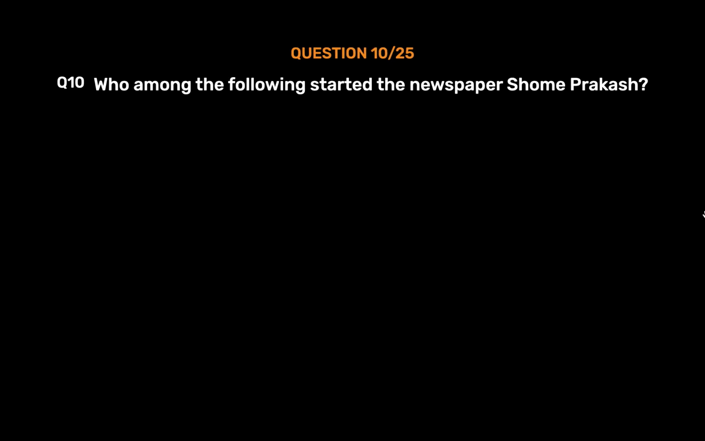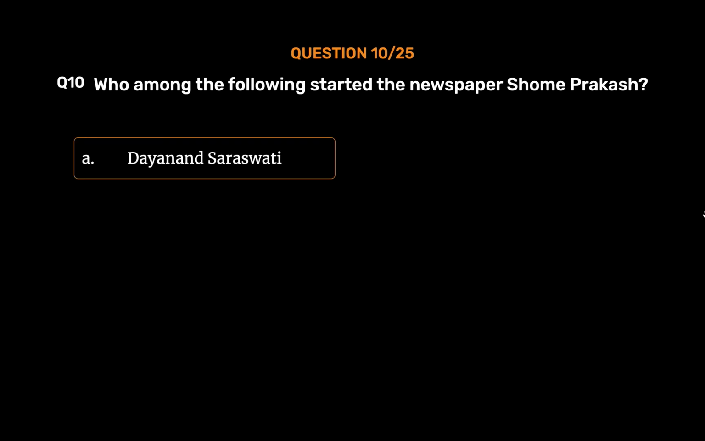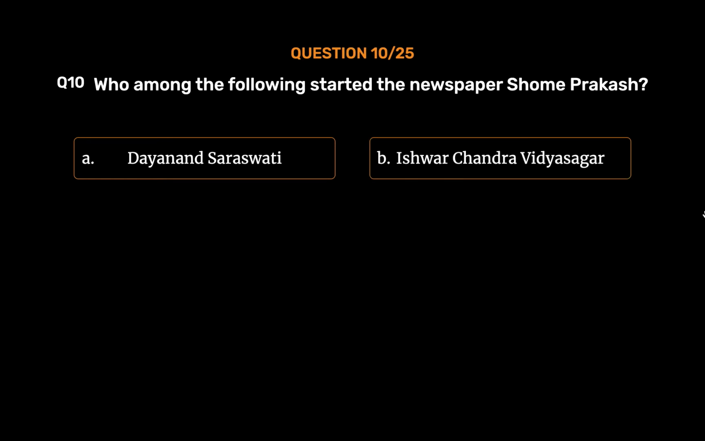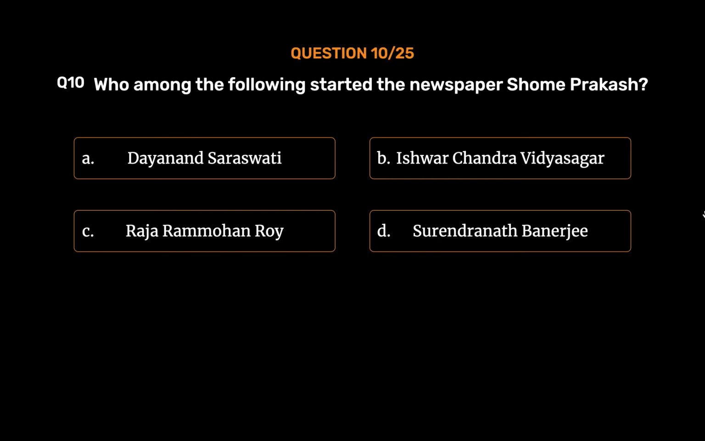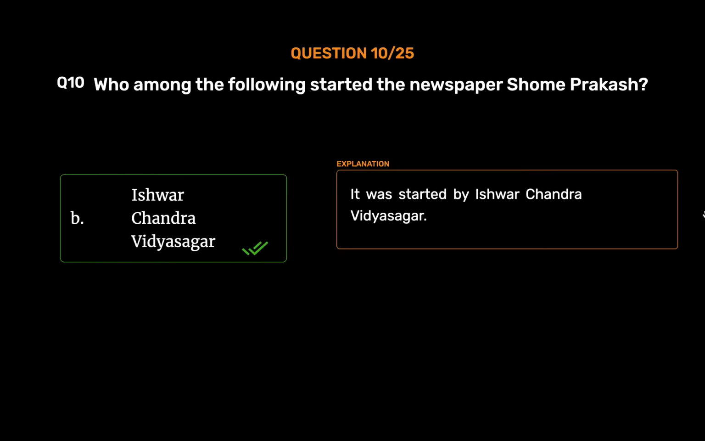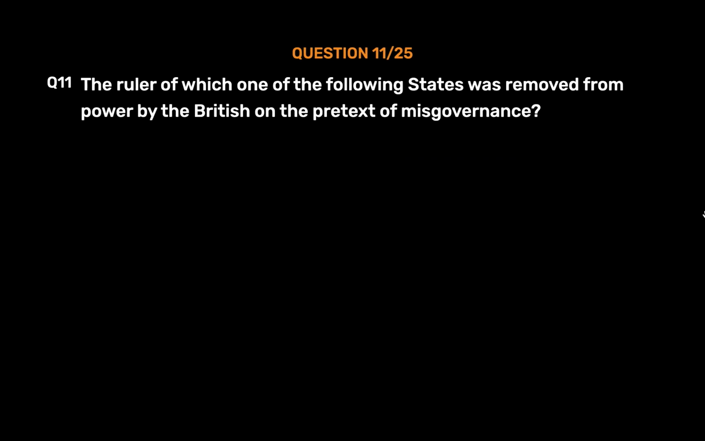Question number 10. Who among the following started the newspaper Som Prakash? Option A. Dayanand Saraswati. Option B. Ishwar Chandra Vidyasagar. Option C. Raja Ram Mohan Roy. Option D. Surendranath Banerjee. The correct answer is Option B. Ishwar Chandra Vidyasagar. It was started by Ishwar Chandra Vidyasagar. Question number 11.